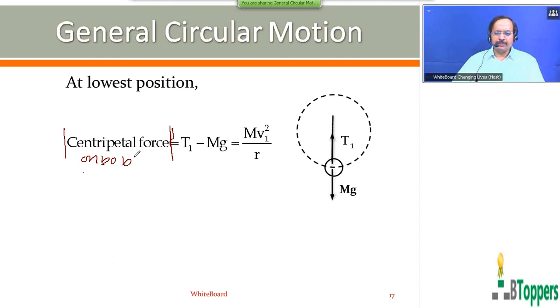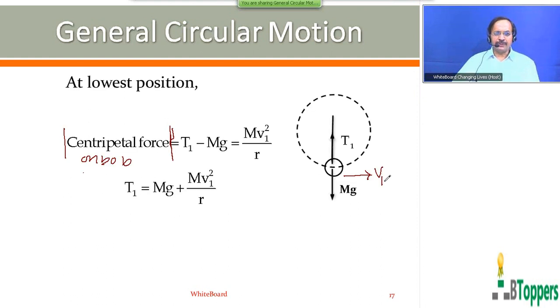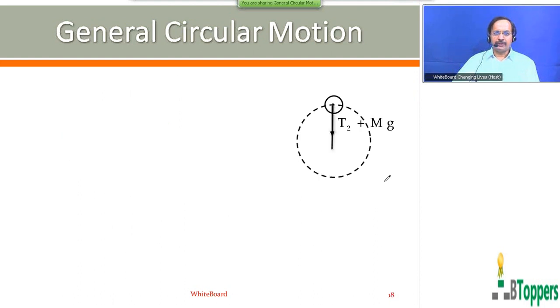T1 minus mg is equal to mv1 square by r, where v1 is the magnitude of the velocity of the bob at the lowest position. Come on, finish writing. So you can write T1 equal to mg plus mv1 square by r. In case you need more time to copy this, you can take a pause and finish writing. So I am going to show you the continuation for this. The figure shows the free body diagram for the bob at the highest position. T2 is the magnitude of tension in the string at the highest position.